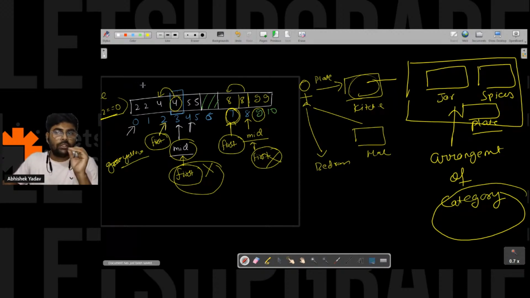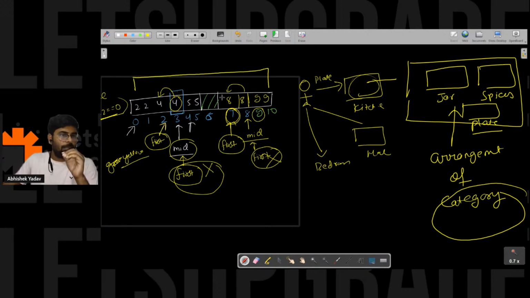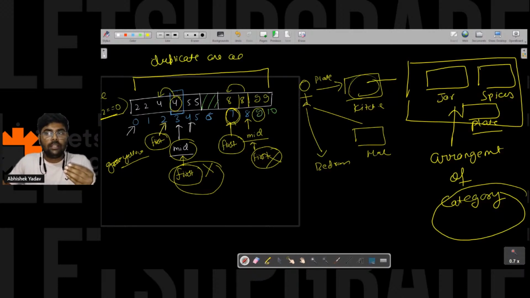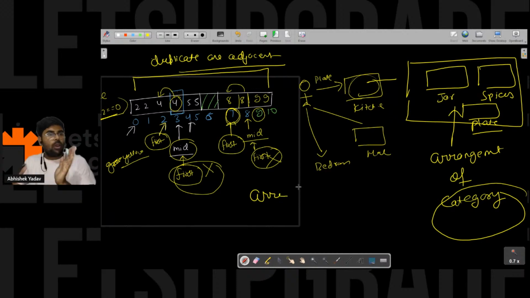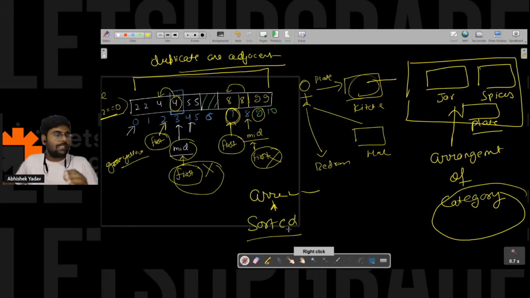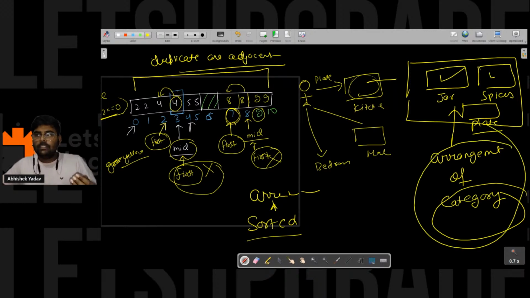Similarly, if you see this question also, here also we have some arrangement on the basis of the problem statement. Here the arrangement is that the duplicate elements are adjacent to each other. Arrangement means you are following some order, right? So sorting is following some order, that is ascending or descending order. Similarly, here also this kitchen is following some order, right? Yes or no, Tarun?